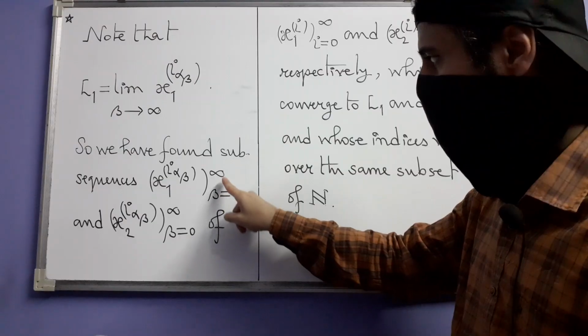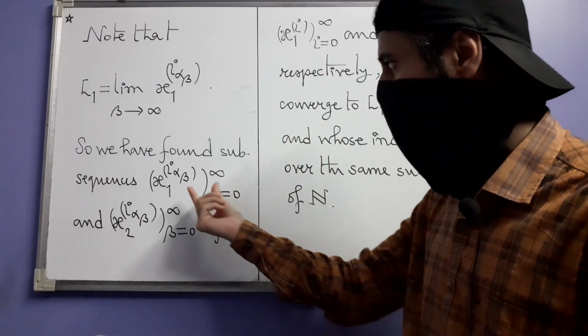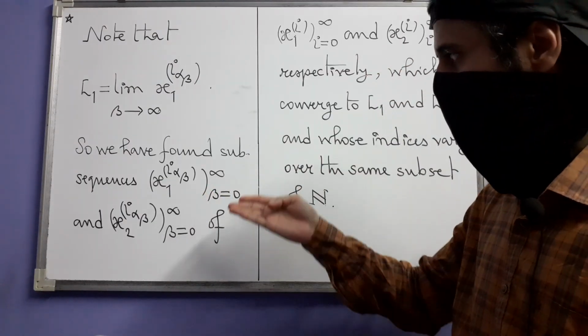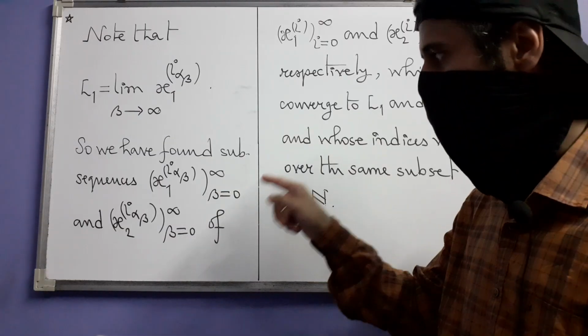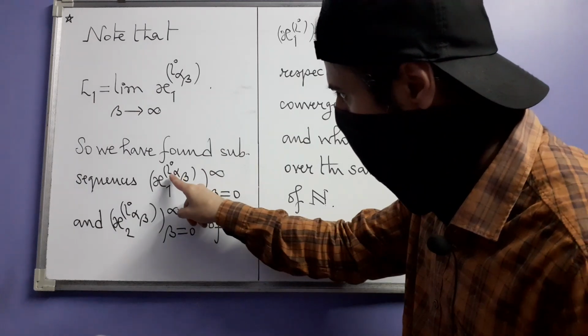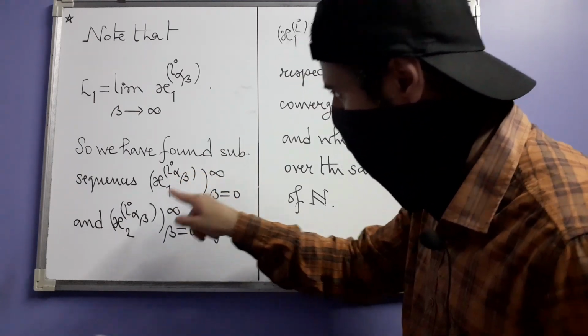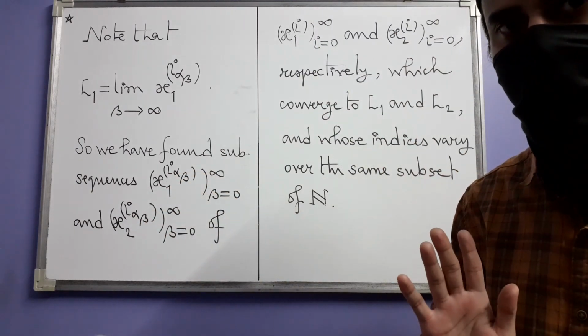As beta varies from 0 to infinity, the set over which the index of these two subsequences vary has these elements I alpha beta, same thing.